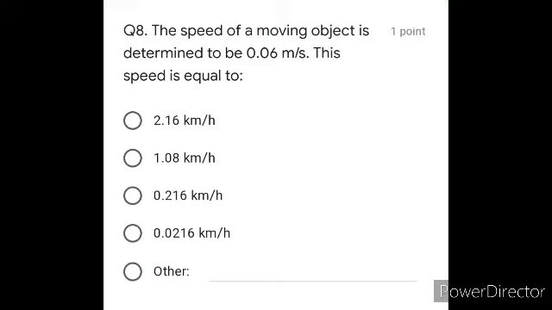So when you are going to do this, 0.06 multiply by 18 and then divide the answer with 5, your answer is going to be C option, that is 0.216 kilometer per hour. That is option number C.